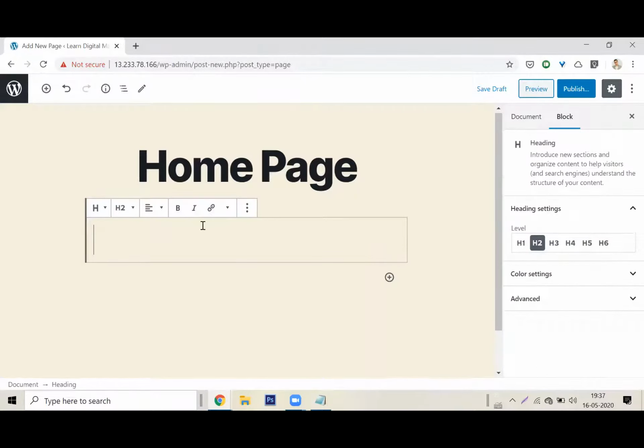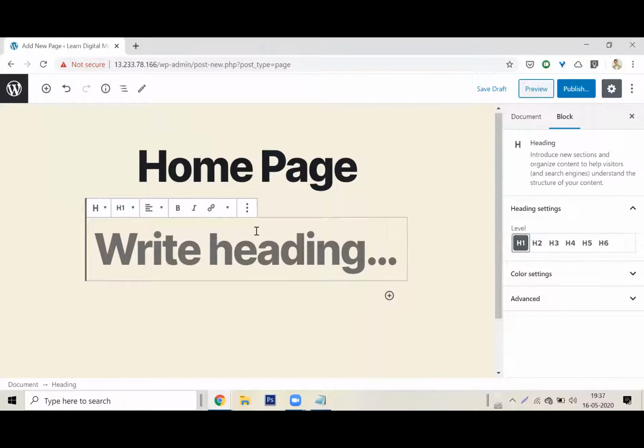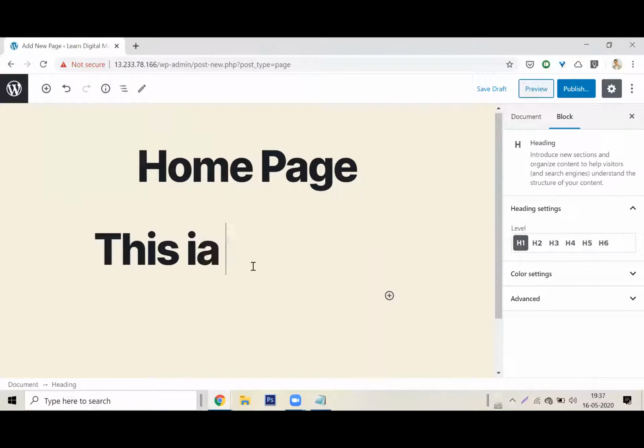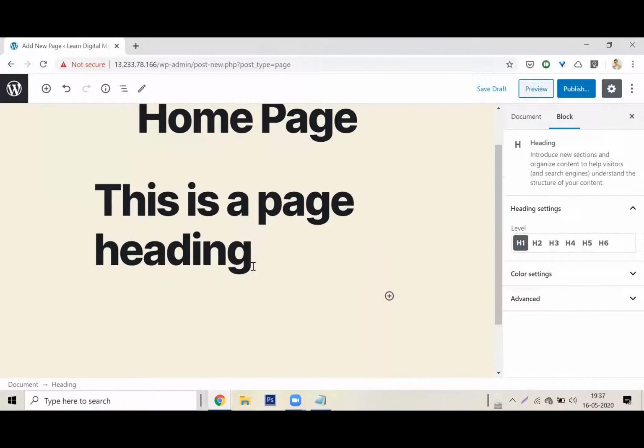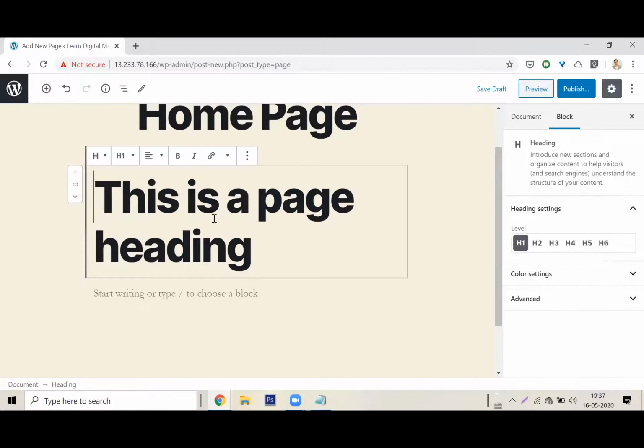I'll click on heading. It will ask me what kind of a heading do you want. Within the heading, there are a couple of options, whether it has to be an H2 or an H3. H2, H3 are simply the HTML markups of the heading. I can also have it as an H1. This is my main heading, so I will make it an H1. H1 is the first heading. Awesome. After that I'll hit enter. This thing has been created now.